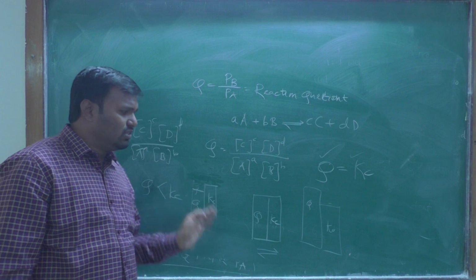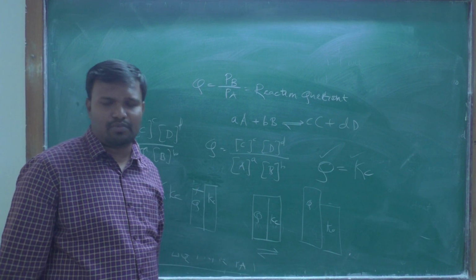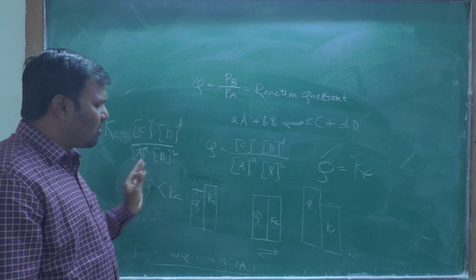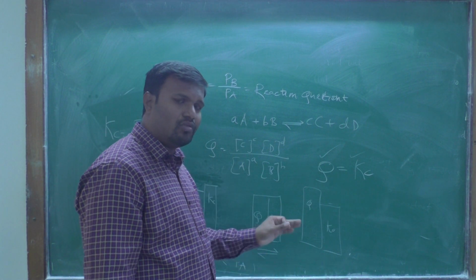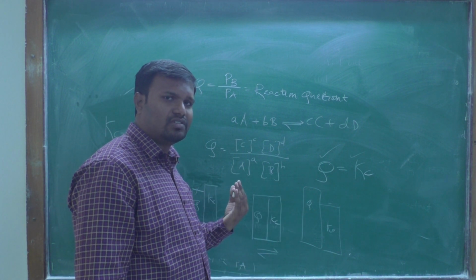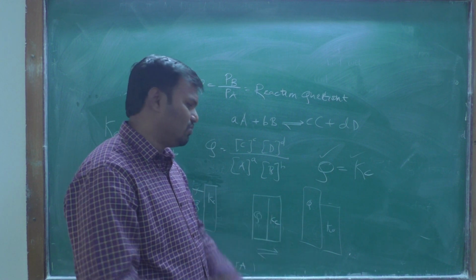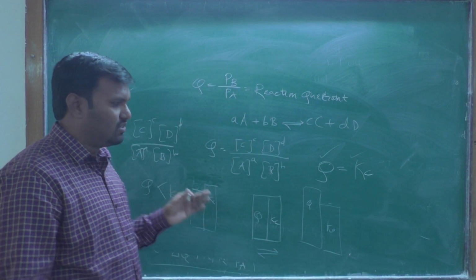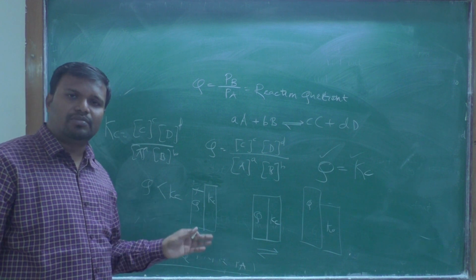By using the reaction quotient we can predict whether the forward reaction or the backward reaction is possible. If Q is less than Kc, then the forward reaction is possible. If Q is equal to Kc, then equilibrium is obtained: no net forward reaction, no net backward reaction, forward and backward reactions are equally possible. If Q is more than Kc, then the backward reaction is highly possible.